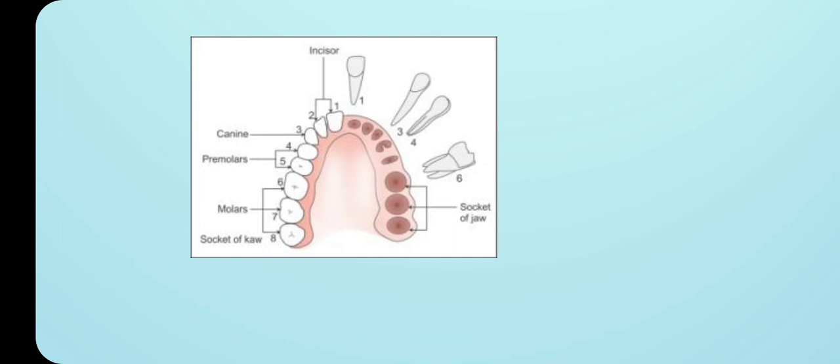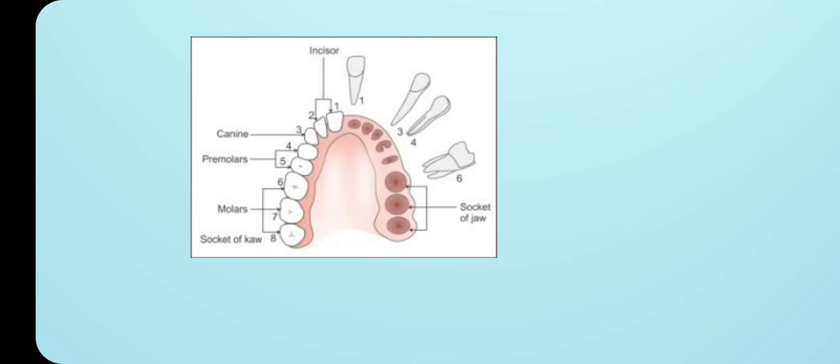On all the sides we get only 7 teeth. You open your mouth and observe the upper jaw and lower jaw. Upper jaw, you divide it in half: one side 7, another side also 7. Lower jaw again, divide it in half: one side 7 and the other side also 7. So 7 into 4, how many are we going to get? We are going to get only 28.